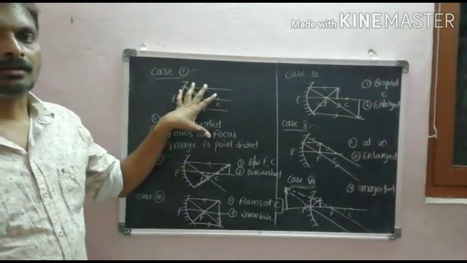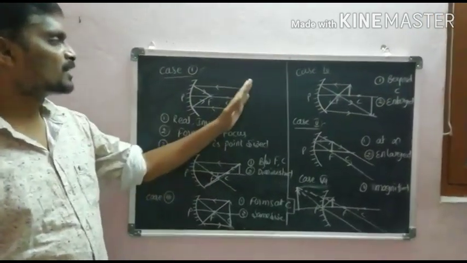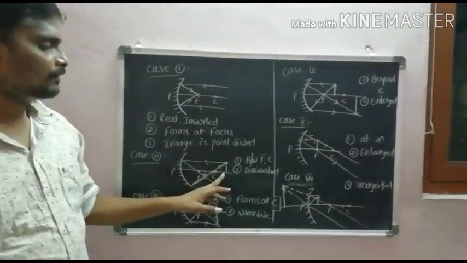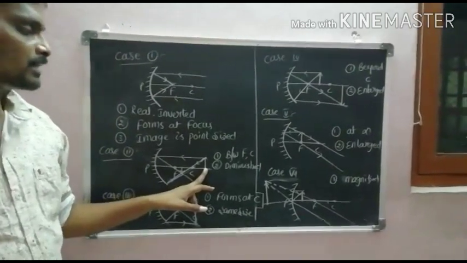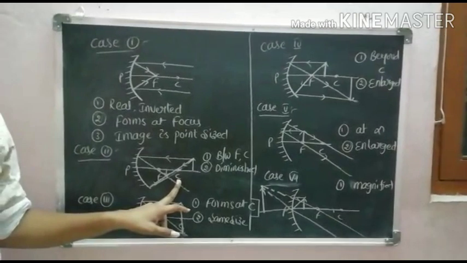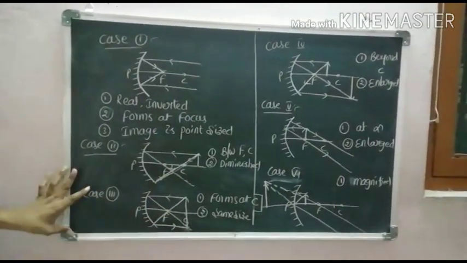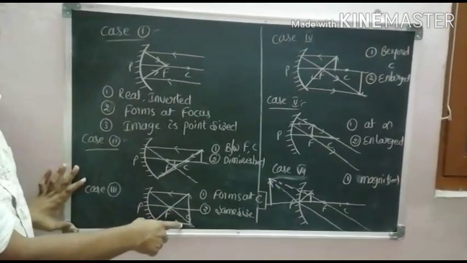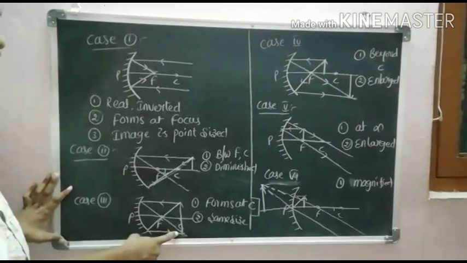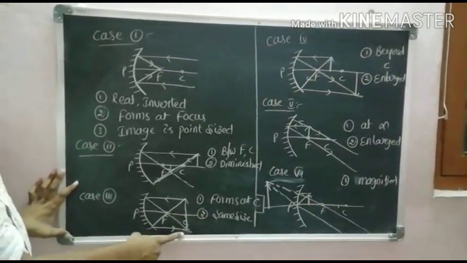Already we have done one activity on this. Case 2: the object moves towards the mirror, the image moves away from the mirror. If the object is beyond C, the image forms between focus and center of curvature. The image is real, inverted, and diminished. Case 3: if the object is at the center of curvature, the image also forms at the center of curvature, and the size of the image is equal to the size of the object.